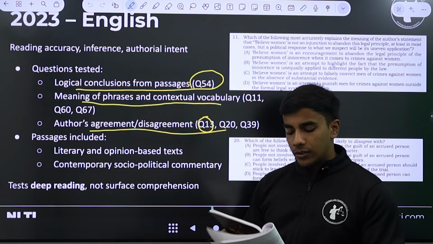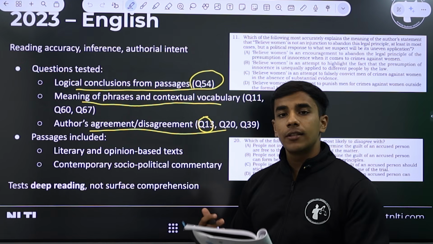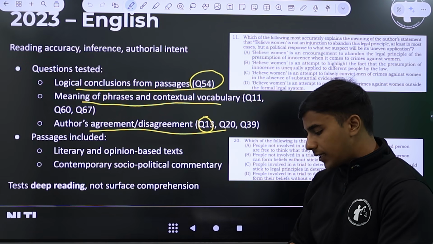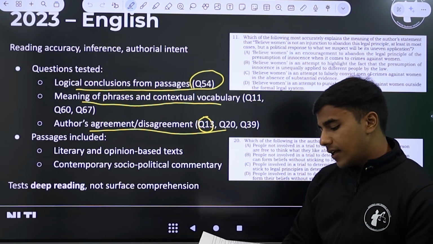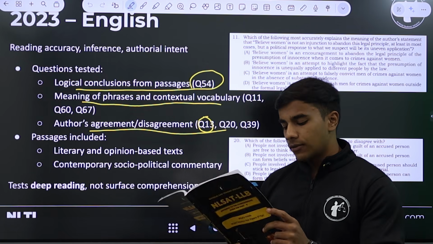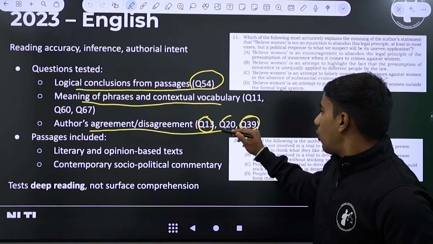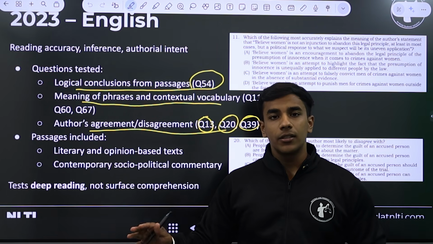Opposite to question 13, question 20 is, which of the following is the author most likely to disagree with? Similarly, let's go over question 39 also, and this is the NLSAT 23 PYQ that I am discussing. Question 39 again is, which of the following is the author most likely to agree with? To answer these questions, you first need to identify and understand the author's argument.